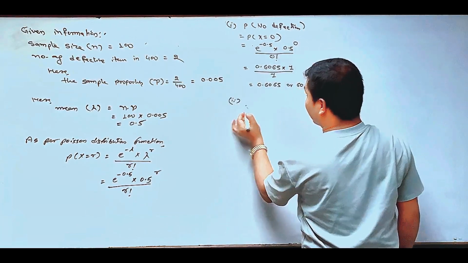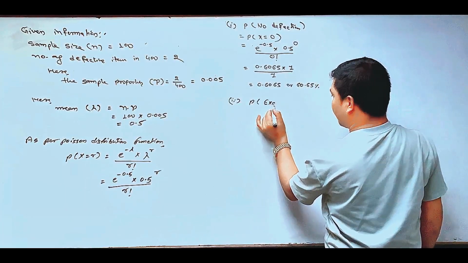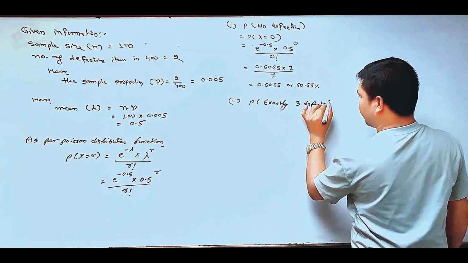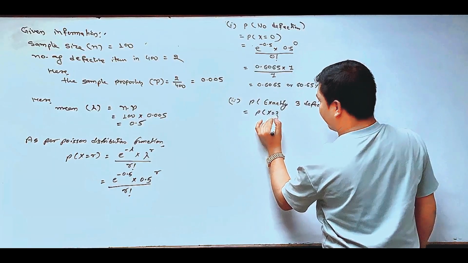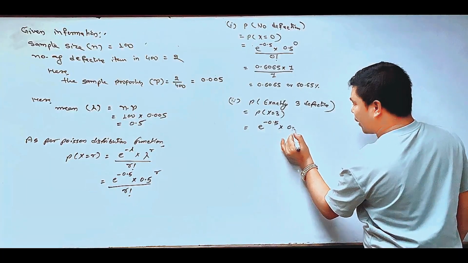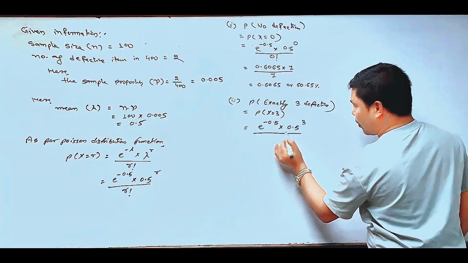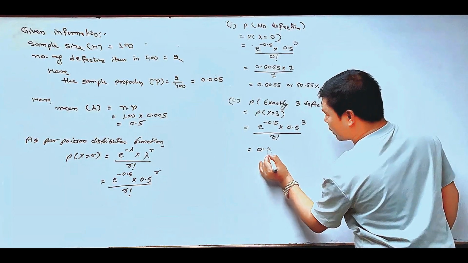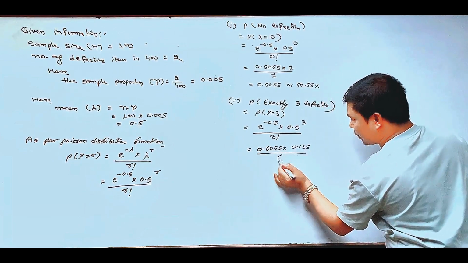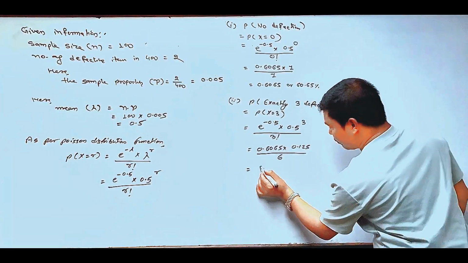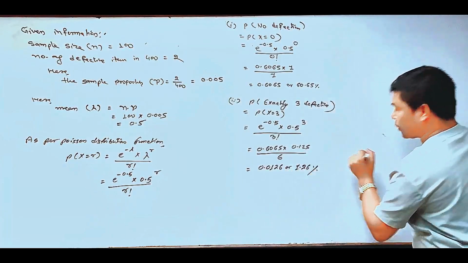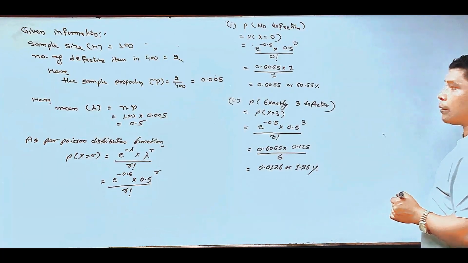And the second question is the probability of exactly 3 defective. P(x equals 3) equals e to the power minus 0.5 multiplied by 0.5 to the power 3 divided by 3 factorial. 0.6065 multiplied by 0.125 divided by 6. The answer is 0.0126, or 1.26% chance of getting exactly 3 defective out of 100 items in a box.